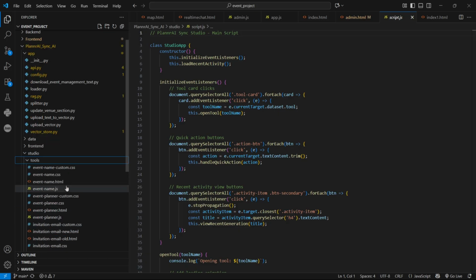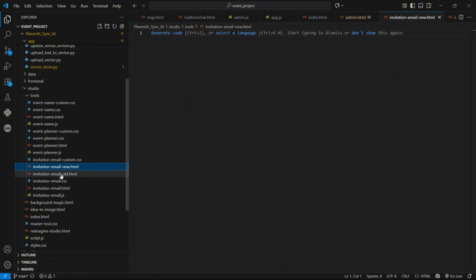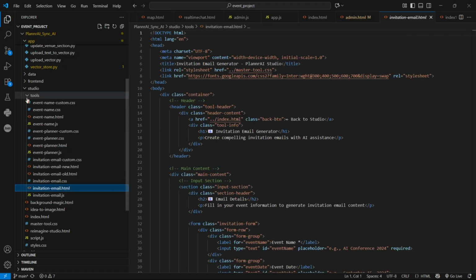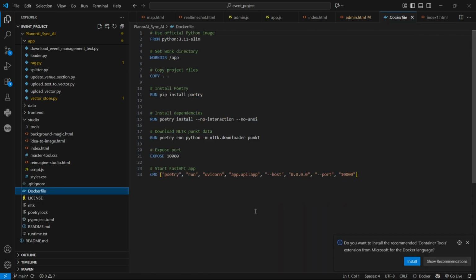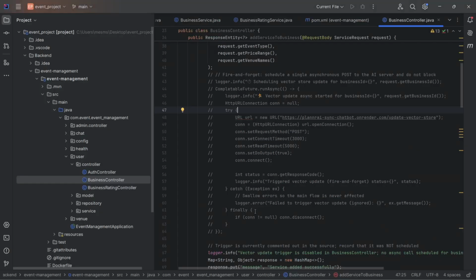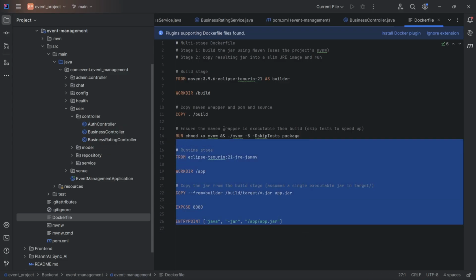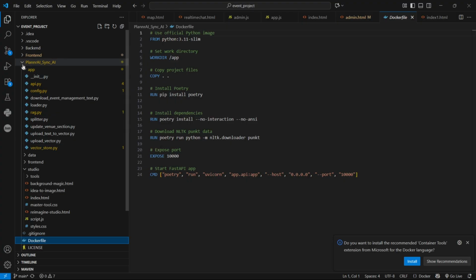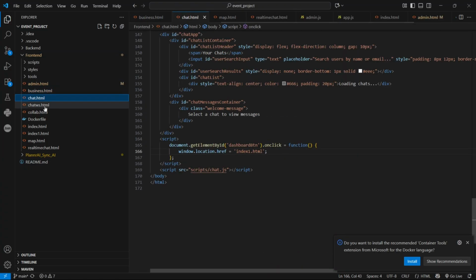For the tool section, here we have the event name, then invite email, then event planner, then invitation email. There are some more tools, but we discarded those. That's our Docker file, by which we build our images. And if I could show you the Docker file for our backend. That's pretty much everything in the AI section. Okay, for the front end, we have got all the HTMLs there.